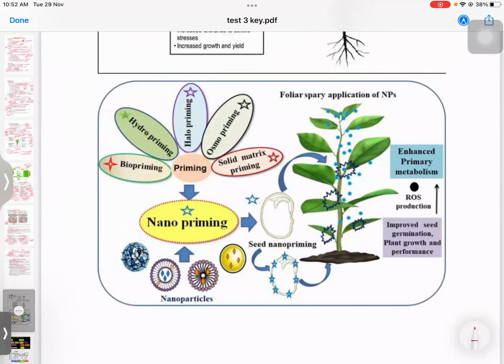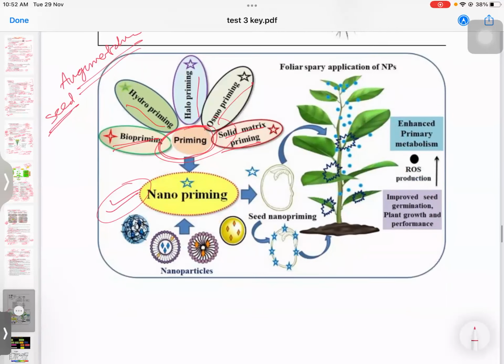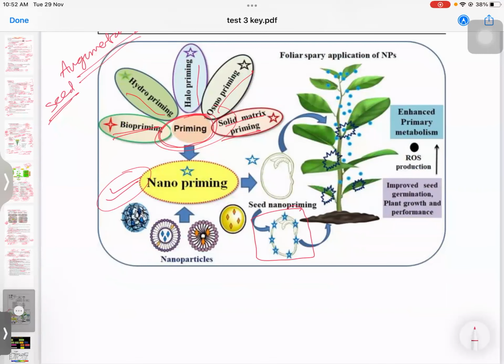So there is one method of priming, in seed augmentation. This is also asked in seed augmentation. Priming you should remember, only majorly: we have biopriming, hydropriming, halo, osmo, solid matrix. Just remember priming, that would be sufficient. So this will be like seed nano priming.